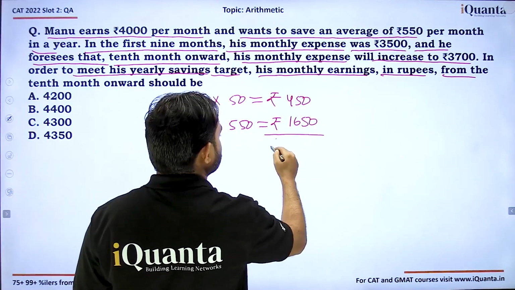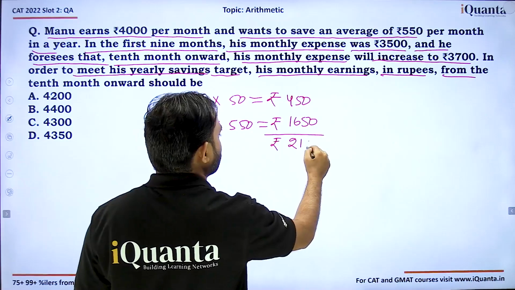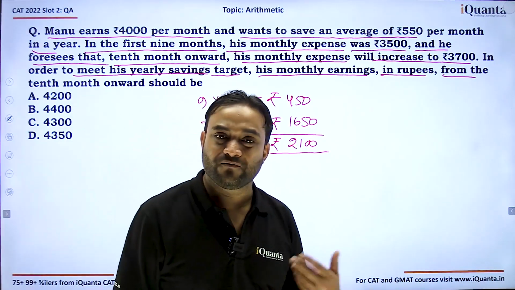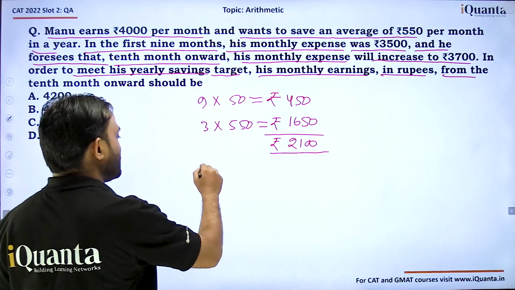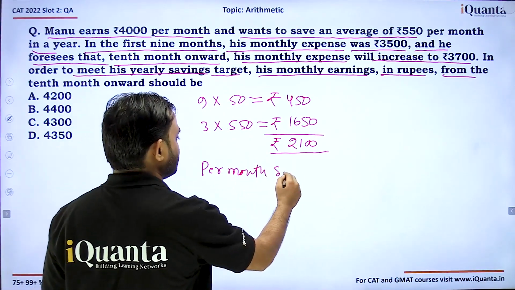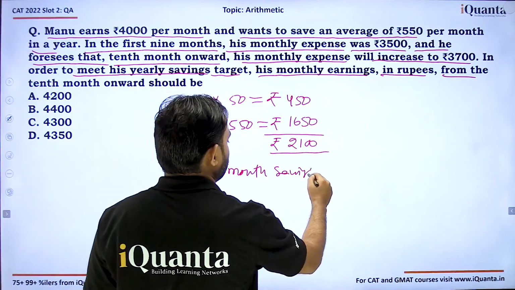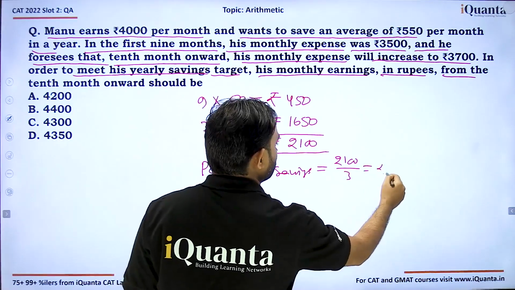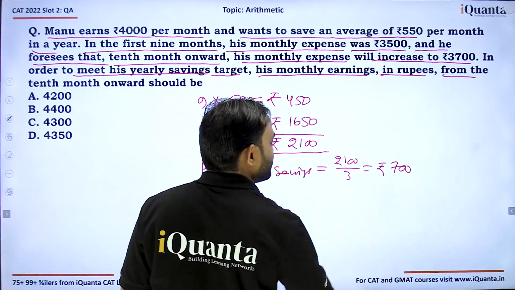And in total, this is 2100 rupees, right? 2100 rupees he needs to save in the last 3 months. So the per month saving will be 2100 upon 3, which is equal to 700 rupees.